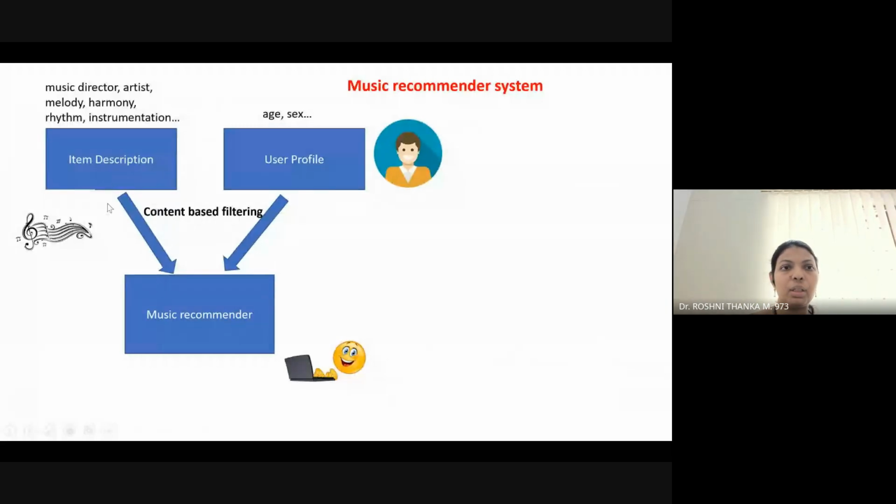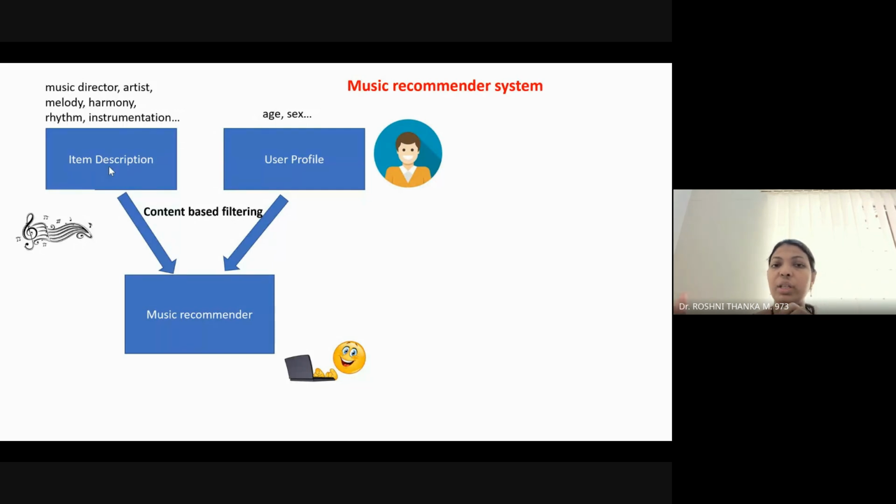For example, if a person A is watching a YouTube video or music of one kind, and when a new input comes, it will check the melody, the harmony, or rhythm, or the music director or artist.